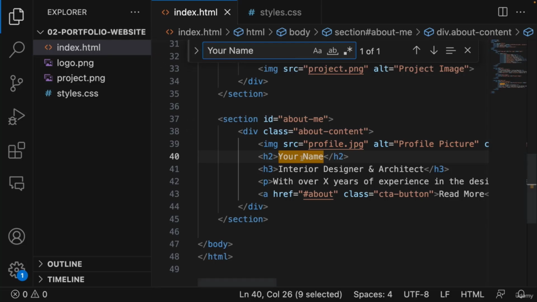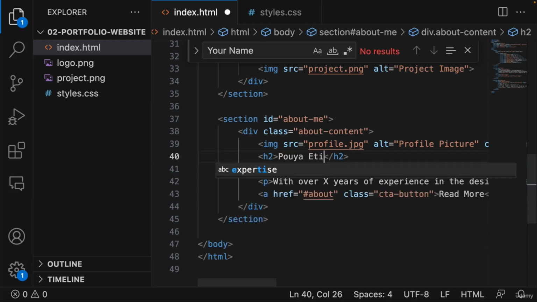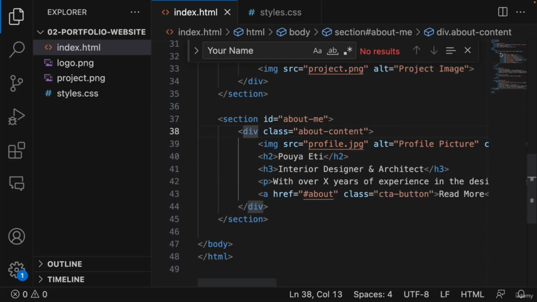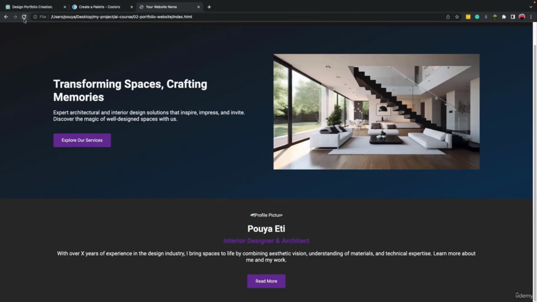It will show you where it is. Here it is. So if I change this, the result there will be changed. For example, if I change this to Puya Eti and save it and come here and refresh it, instead of your name, we will see Puya Eti, right? So this is how we can make some changes if you don't know where in the code it exists.